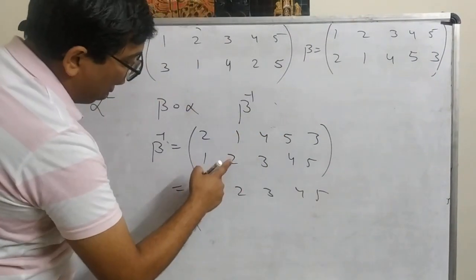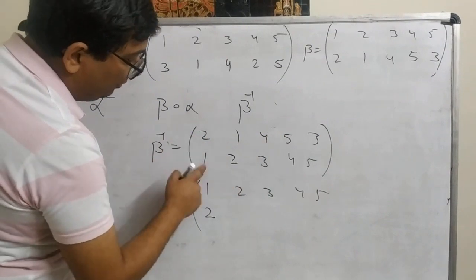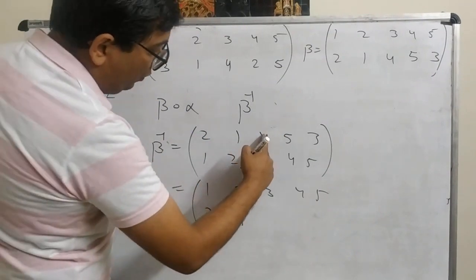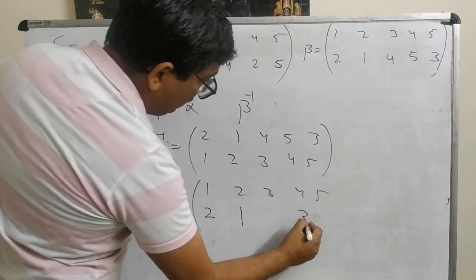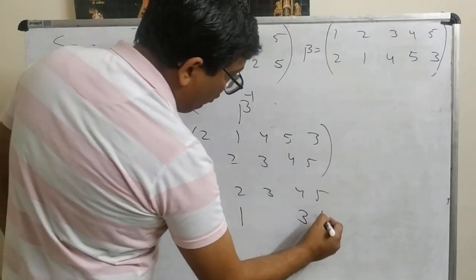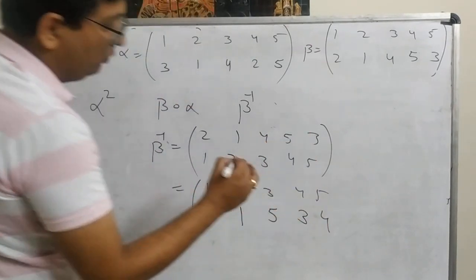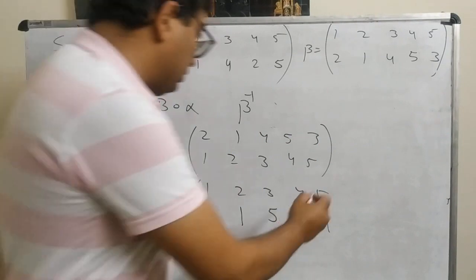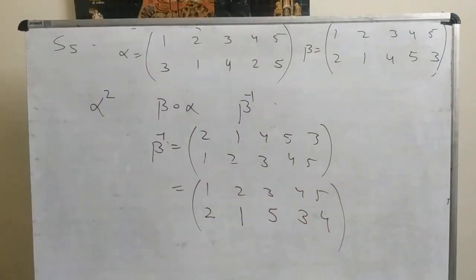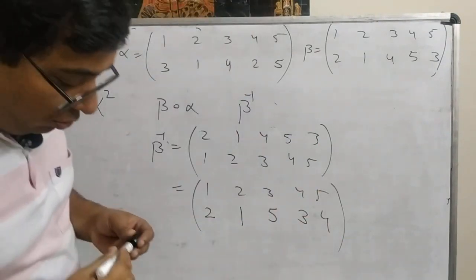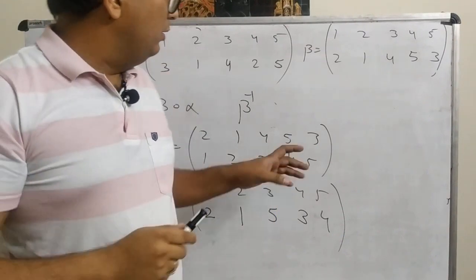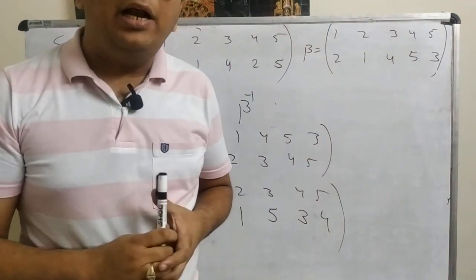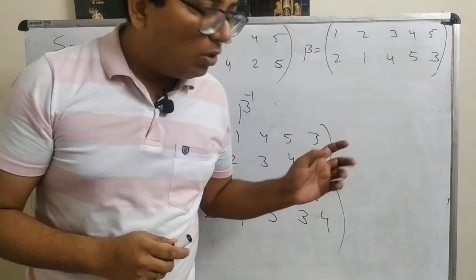Now from here 1 is mapped to 2, 2 is mapped to 1, 4 is mapped to 3, 5 is mapped to 4 and 3 is mapped to 5. So this is the value of beta inverse. So this is symmetric groups and permutation. So thanks, that's all for today's lecture.